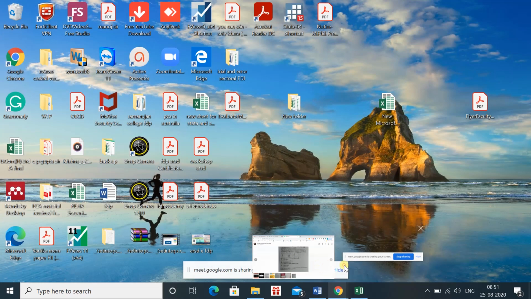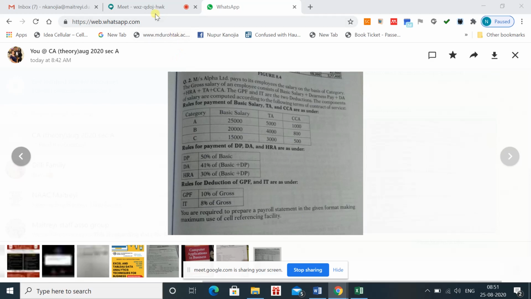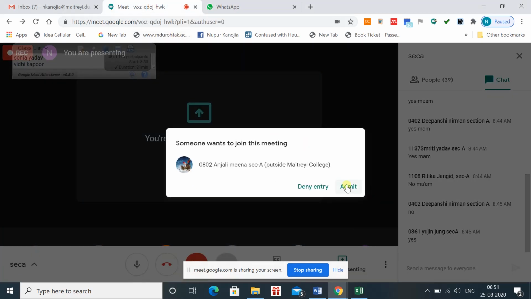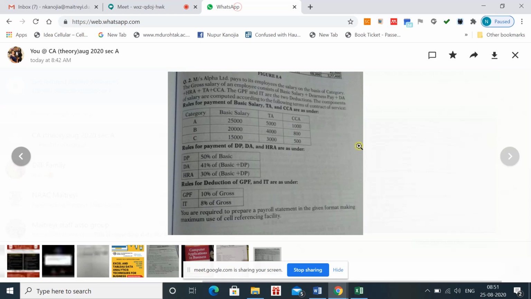means you have to assume it as per your requirement. You can easily assume, suppose we have 10 employees, and for those 10 employees you are required to calculate. And as we have the category in basic salary, TA and CCA, in these three cases we are required to calculate the value with the help of the formula which we will discuss in today's class.